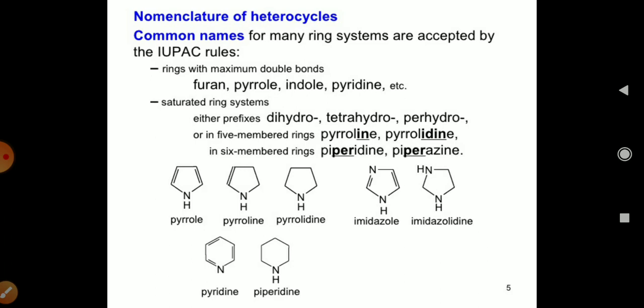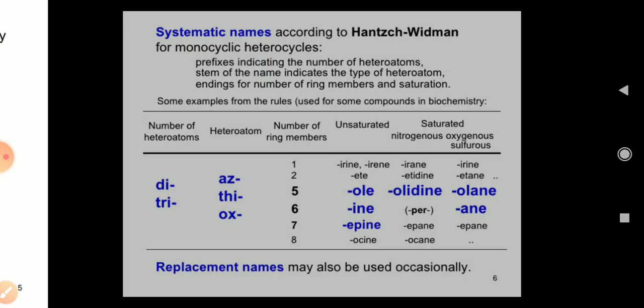For a 5-member ring the ending is used, like pyrroline, pyrrolidine, and for the 6-member ring names like piperidine and piperazine are used. So these are examples of 5-member and 6-member ring nomenclature.